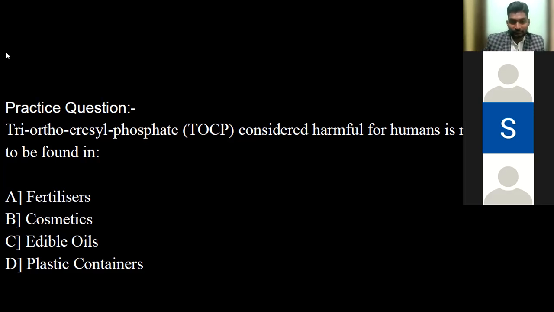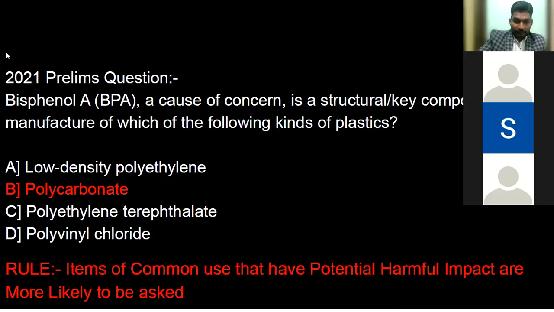So it is a phosphate. So it could be a kind of fertilizer or cosmetic. Cosmetic, right? Okay. See, the interesting part of this question is, in a very similar manner to the earlier question that we did, the polycarbonate one, you didn't preempt it to be polycarbonate, and that was the answer.